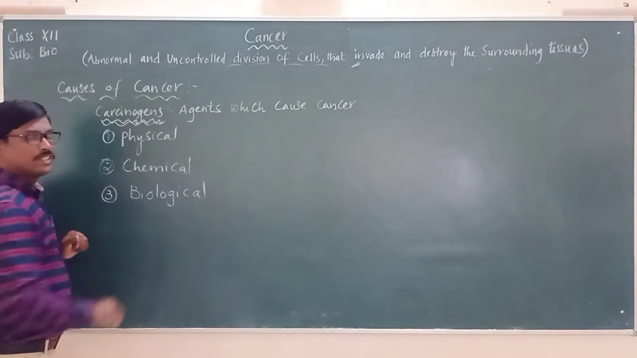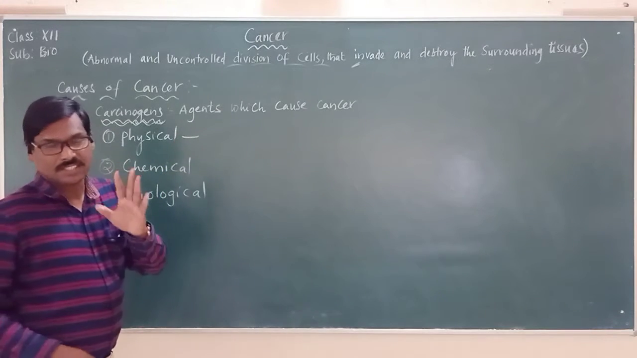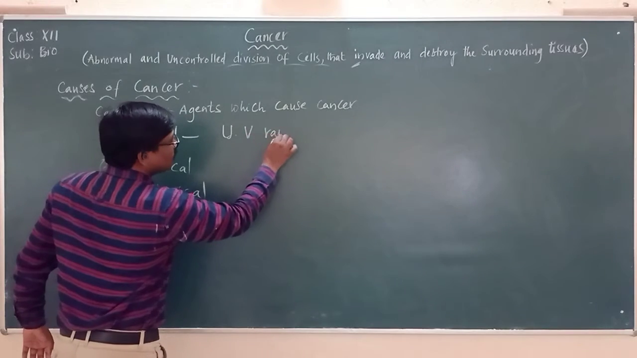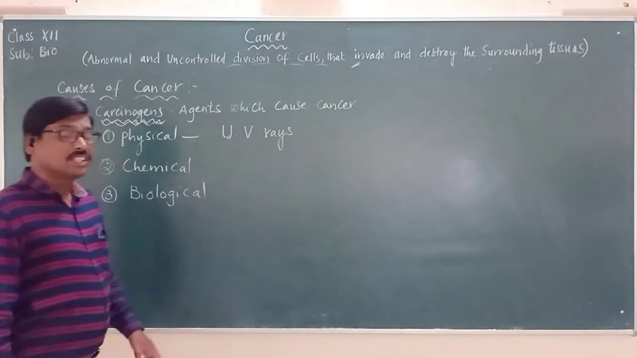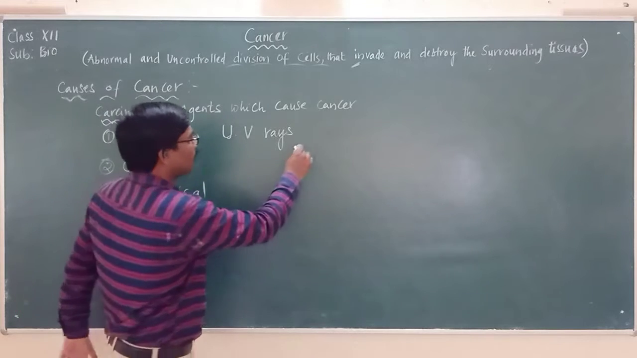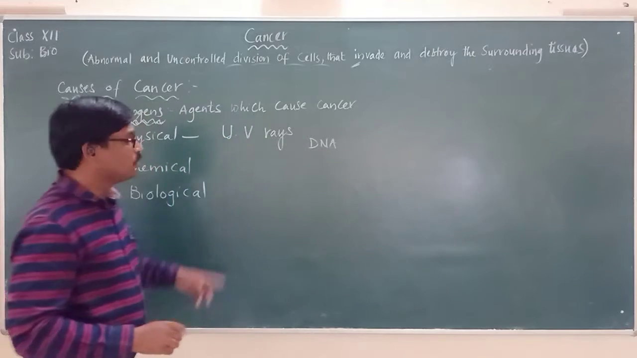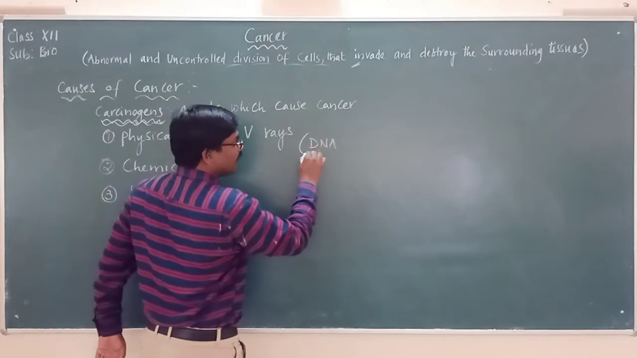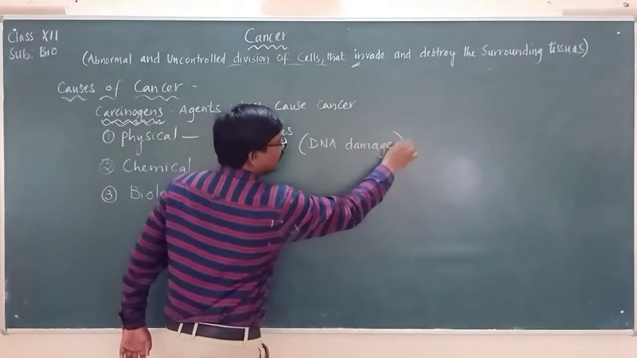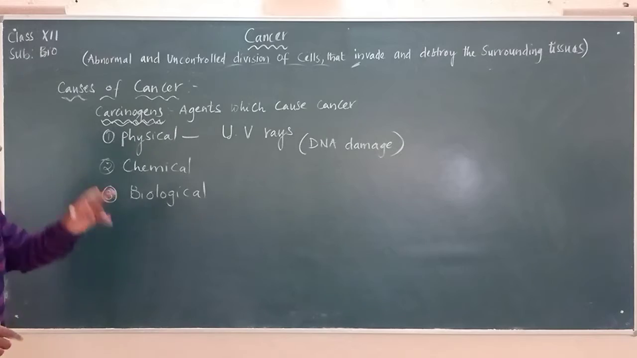If you are looking at the physical agents, there may be ionizing radiations such as what? UV rays. When a person is exposed to UV rays, it can lead to what? Cancer, because when a person is exposed to UV rays, there may be DNA damage, and due to this DNA damage it can lead to cancer.